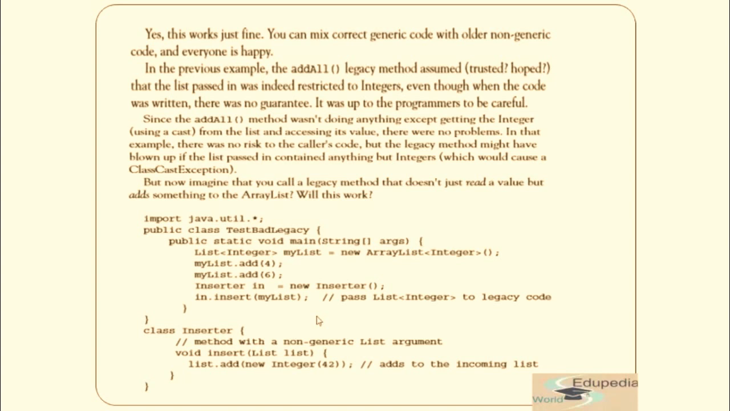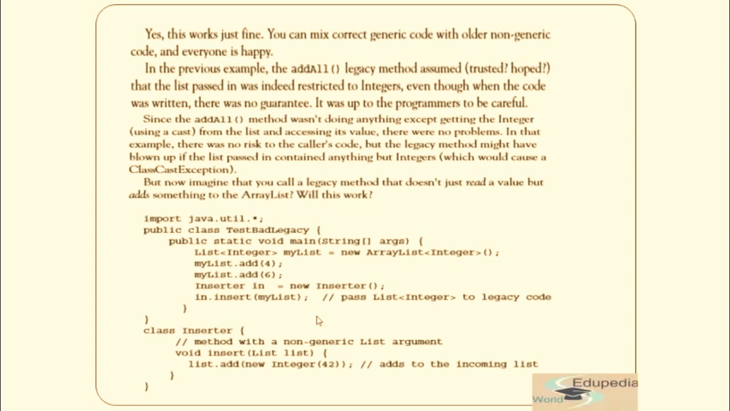Okay. But since there is no guarantee, the programmer needs to be careful in this case. Since the addAll method wasn't doing anything except getting an integer from a list and accessing its value, there is no problem and there is no risk. But now imagine if you call a legacy method that doesn't read the value but adds something to the ArrayList.